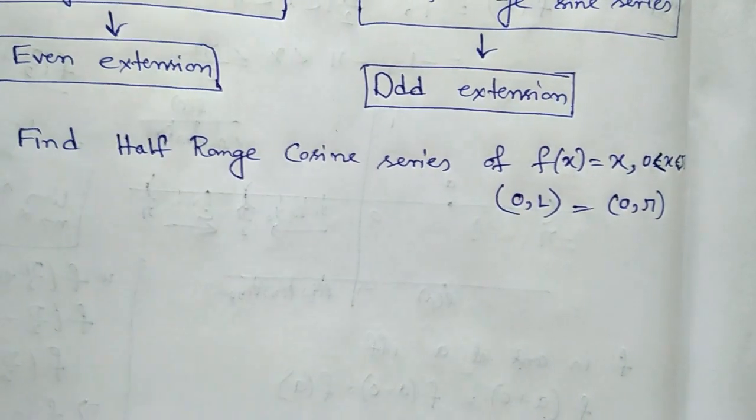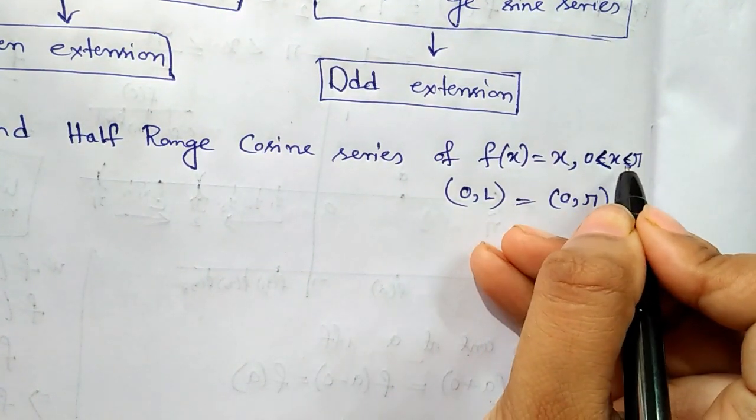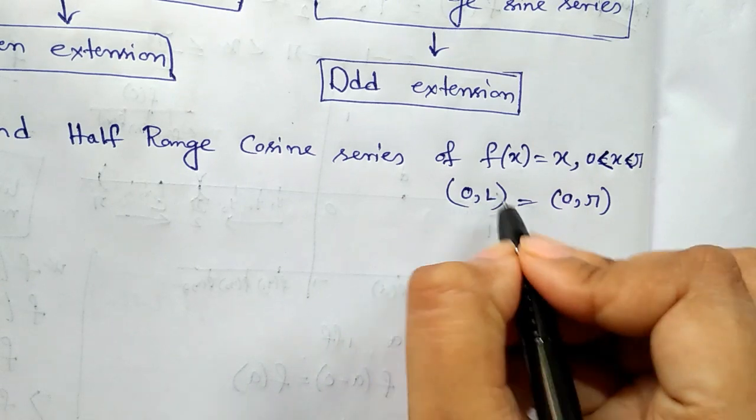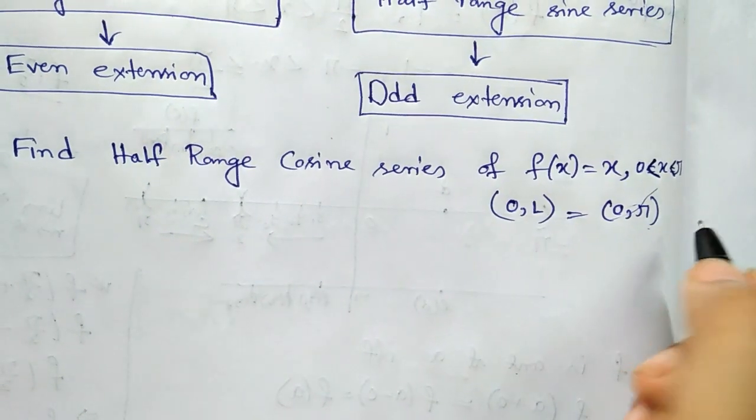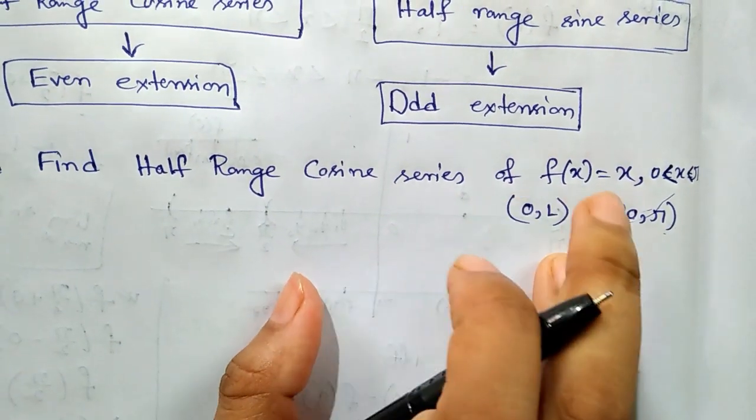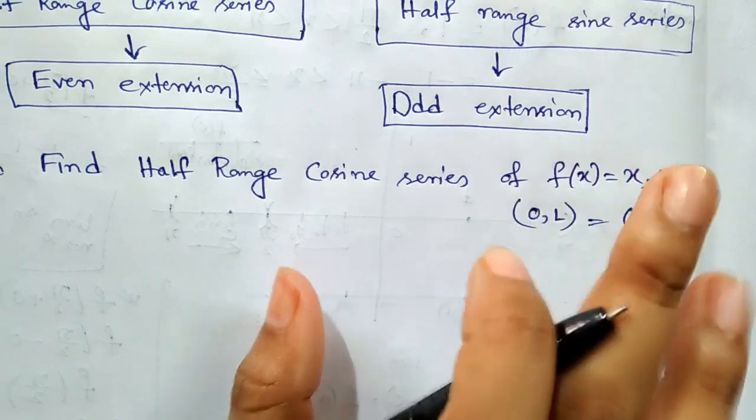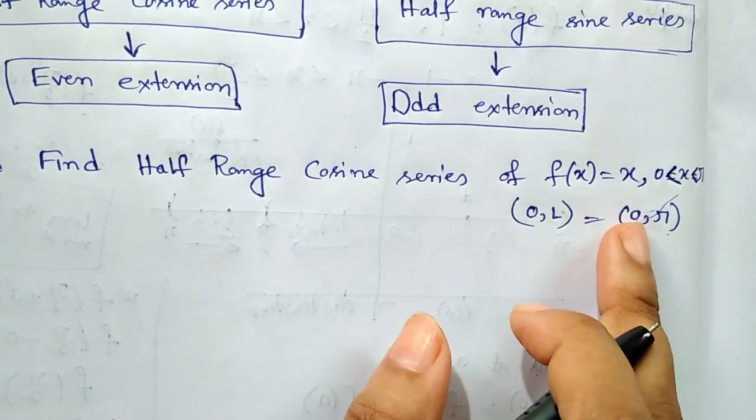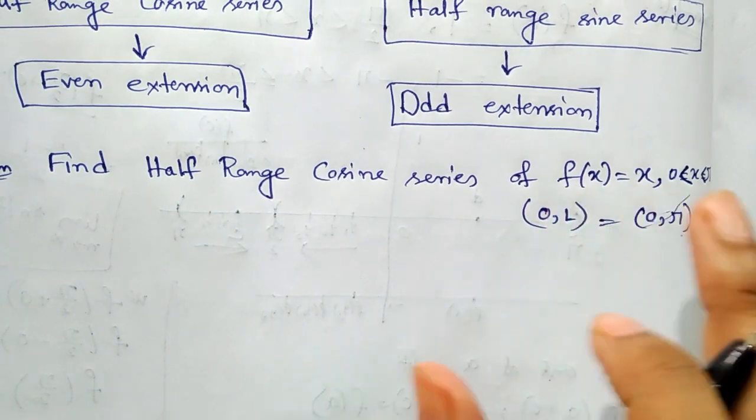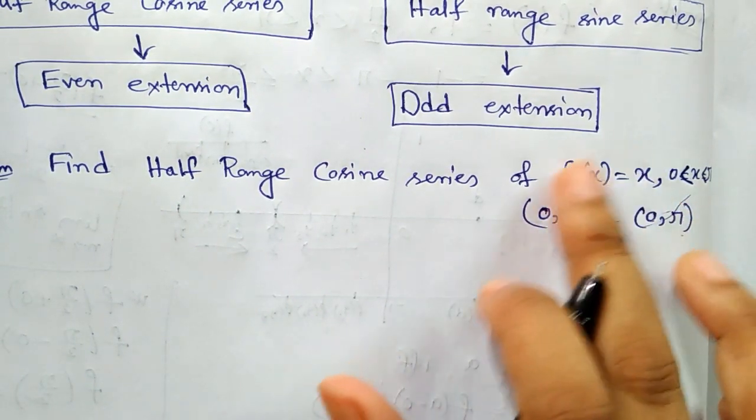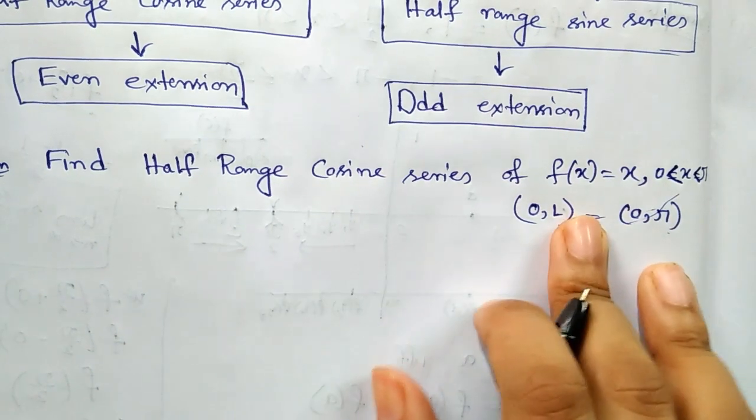Now, f(x) equal to x for 0 less than x less than pi, that is, the open interval (0, pi) is given here. Now, what is the type of this function? If I am asking you this for the first time, then what will be your answer? That is, I am asking whether this function is even or odd. What is the type of this function?